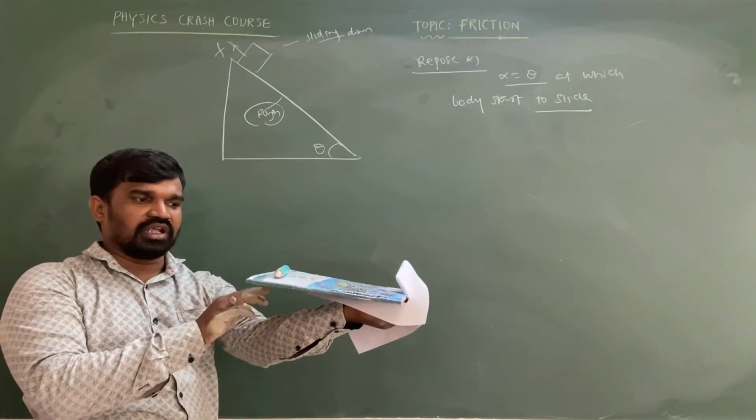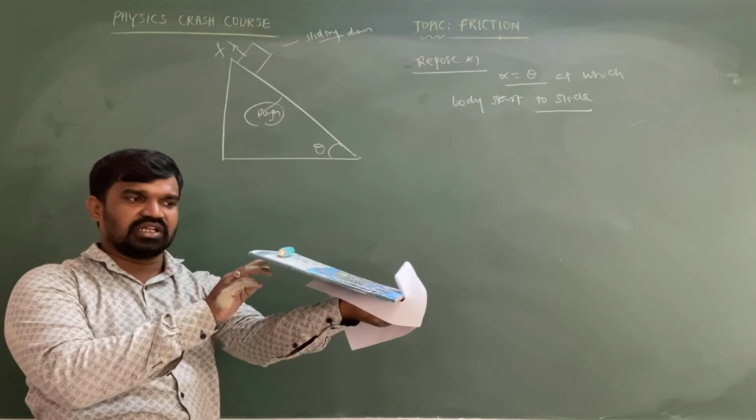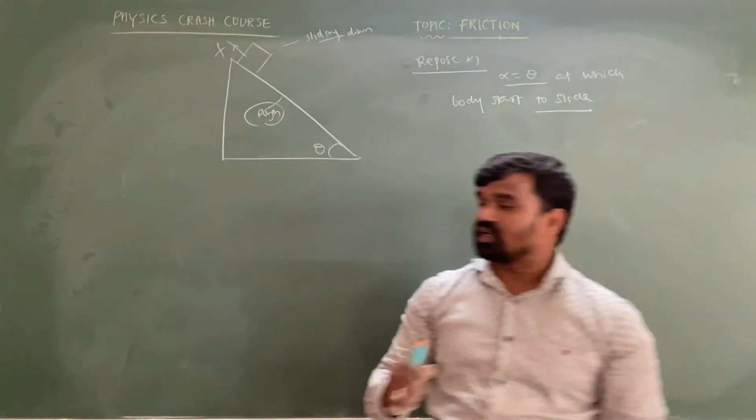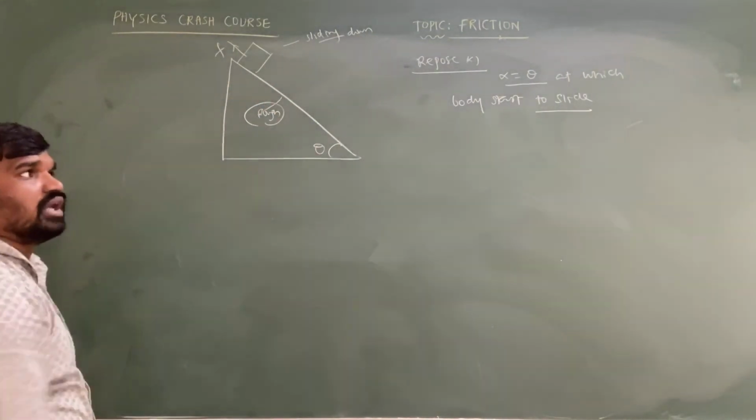Now it is not moving. If I increase the angle of inclination, at one particular point the object starts to slide. That angle of inclination at which the object starts to slide is known as the angle of repose.